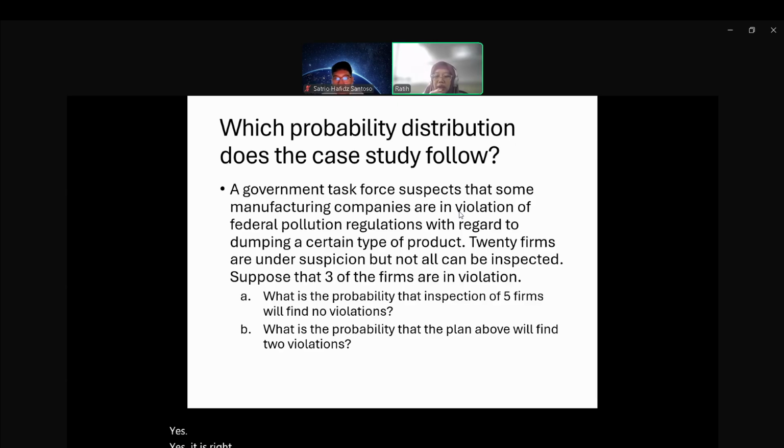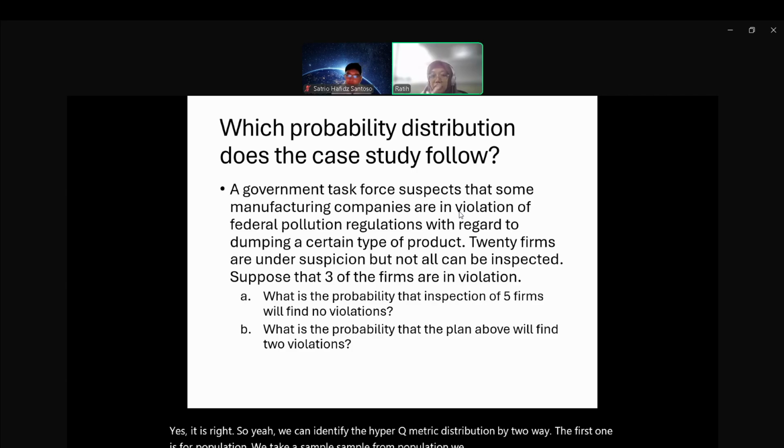So we can identify the hypergeometric distribution in two ways. The first one is population: we take a sample from the population, and in the population there are defects or successes, it's okay.